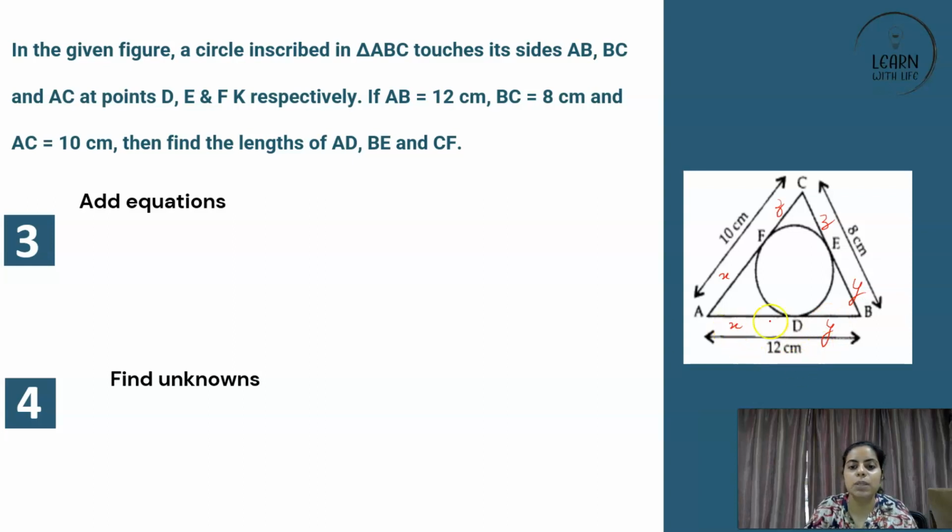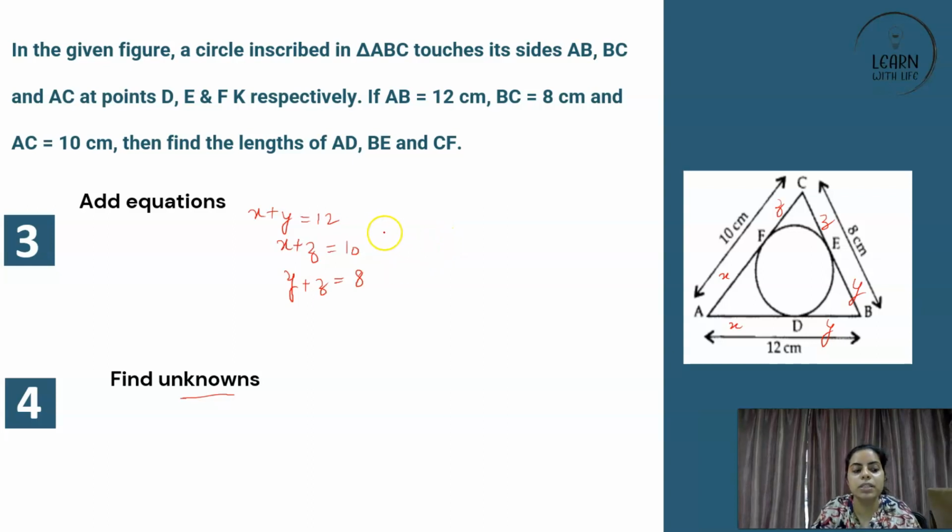Don't you think that X plus Y is becoming 12? Don't you think as per the figure X plus Z is becoming 10? And don't you think as per the figure Y plus Z is becoming 8? And now what do you have to do? Now you have to find out the unknowns. And the unknowns in this case are all X, Y, Z. Because AD is X, BE is Y and CF is Z. So if you want X, Y, Z, what will you do?